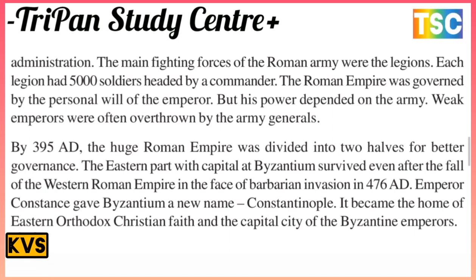By 395 AD, the Roman Empire was divided into two halves for better governance. The eastern part, with its capital at Byzantium, survived even after the fall of the Western Roman Empire in the face of barbarian invasions in 476 AD. Emperor Constantine gave Byzantium a new name, Constantinople. It became the home of the Eastern Orthodox Christian faith and the capital city of the Byzantine Empire.